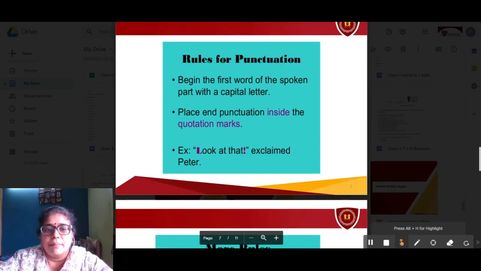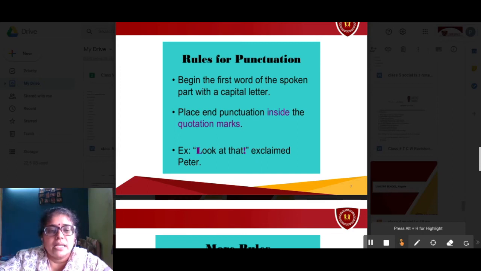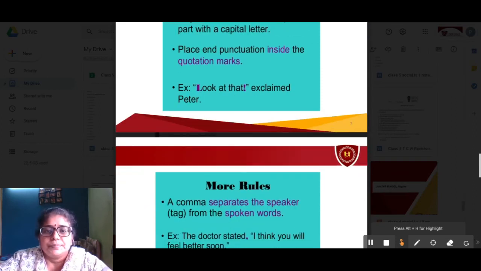Now look at this example given here. "Look at that!" exclaimed Peter. Can you all see? Look is the first word written, and here the L is highlighted. It is written in a capital letter. And "look at that" are the words exclaimed by Peter, and they are written in these inverted or quotation marks. And in the end, the exclamation mark is put, right? Now that exclamation mark is also inside the quotation marks.